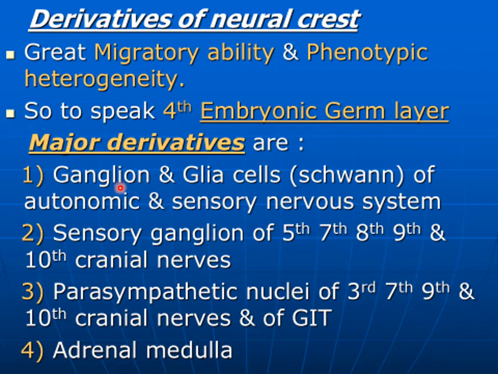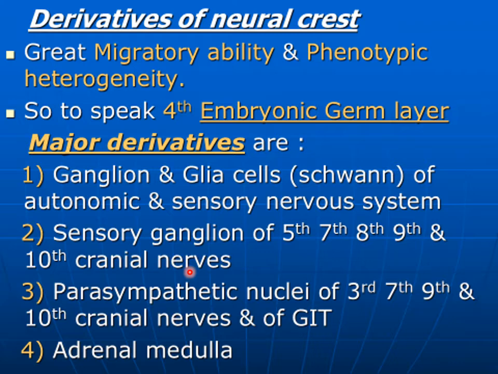The major derivatives of the neural crest cells are: number one, the ganglion and the glial cells, especially the Schwann cell of the glial cell group, of the autonomic and the sensory nervous system.